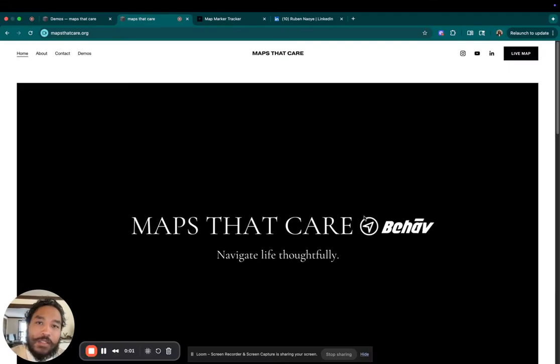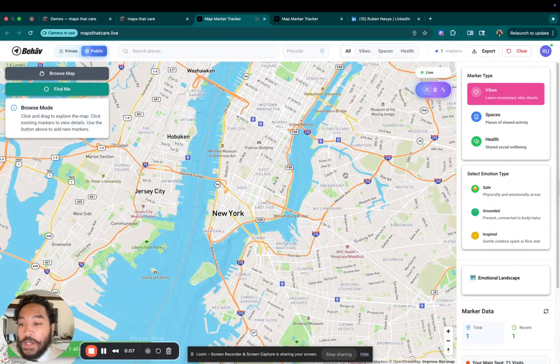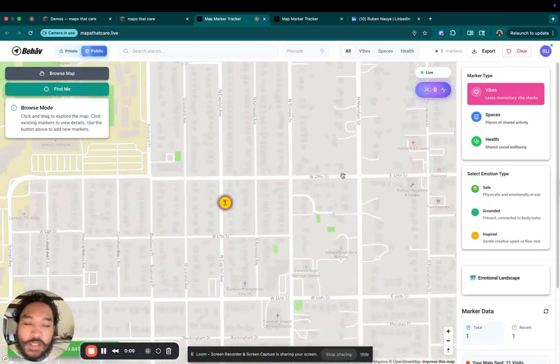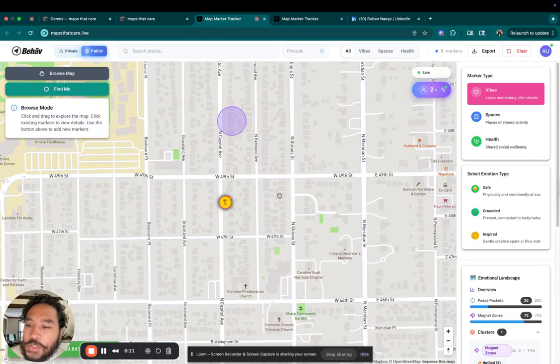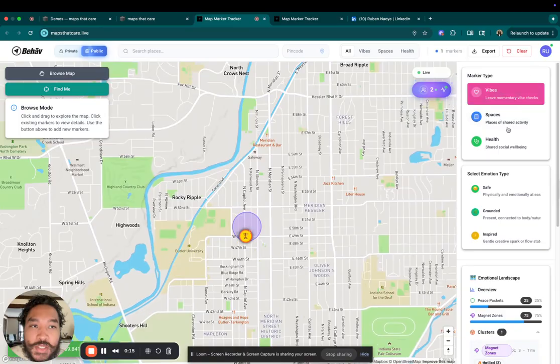All right, welcome back. So let's go over marker types. I think those are pretty simple, and then we're going to get into emotional dynamic landscaping and all the other cool features after that. Because really, this map is based off of these three marker types right here. So vibe, spaces, and health.